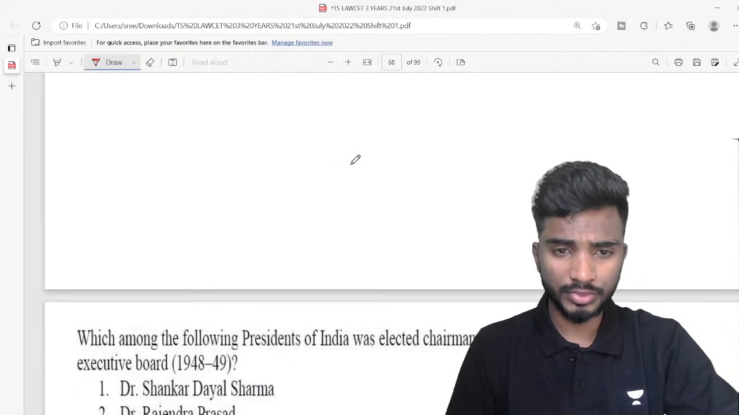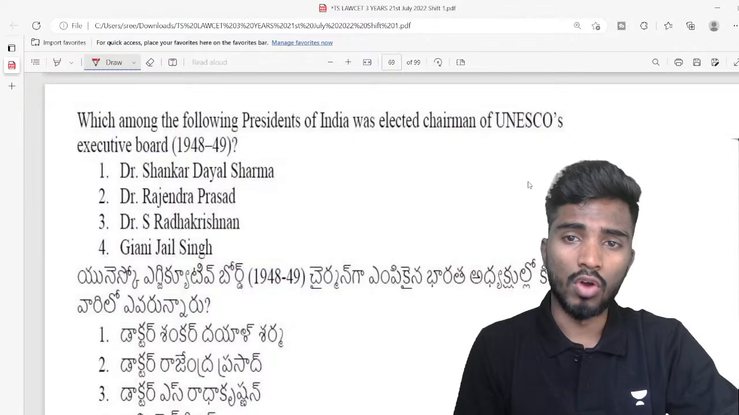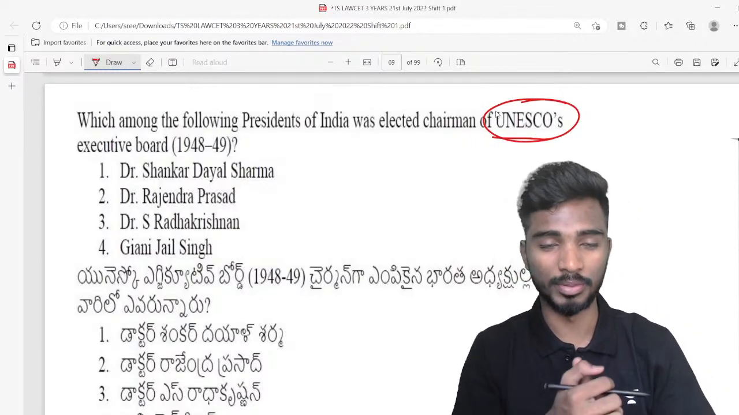Next, 85. Which among the following presidents of India was elected as chairman of UNESCO? What is UNESCO? I discussed it in the previous slide.